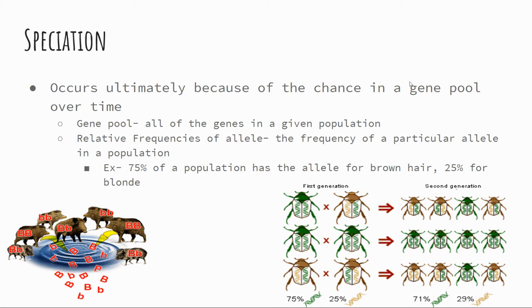Speciation occurs ultimately because of change in a gene pool over time. A gene pool is all of the genes in a given population. Relative frequency of alleles is the frequency of a particular allele in a population. For example, if 75% of a population has the allele for brown hair, 25% of the population may have the allele for blonde hair.